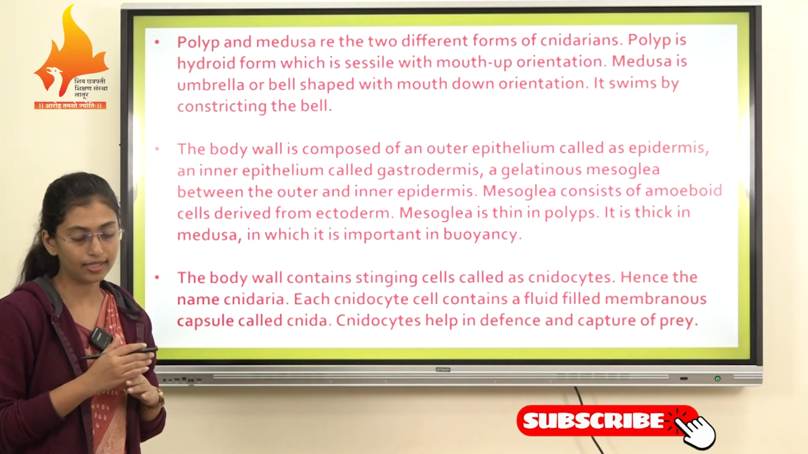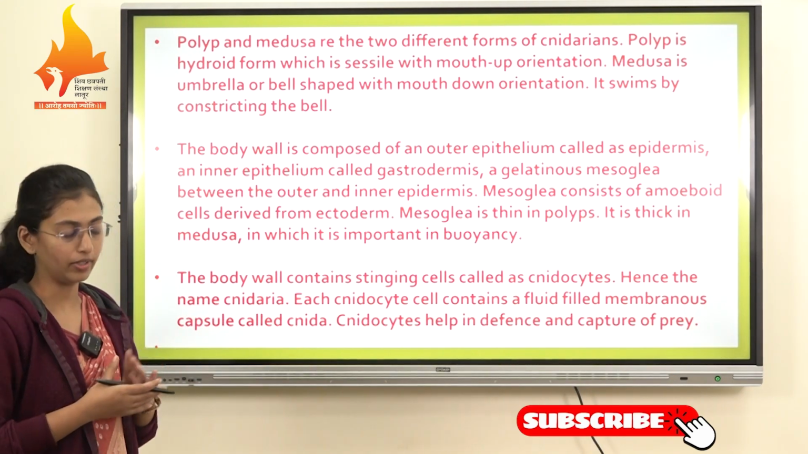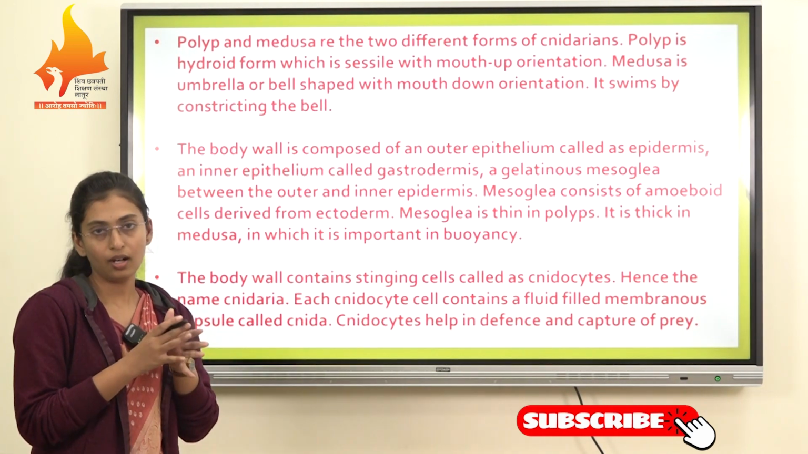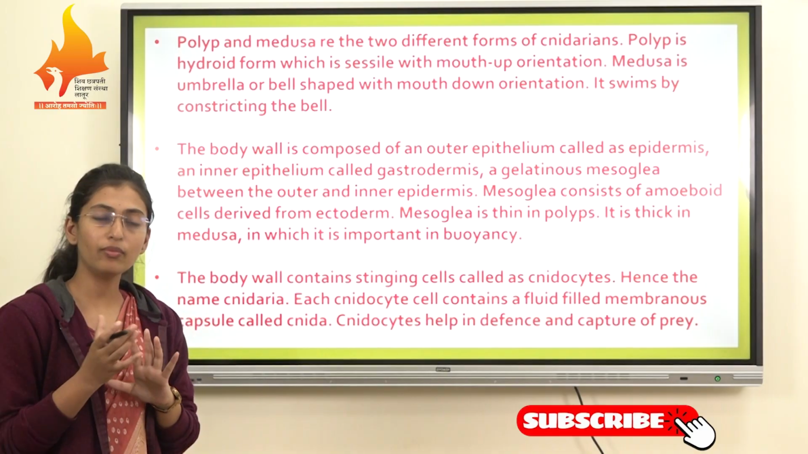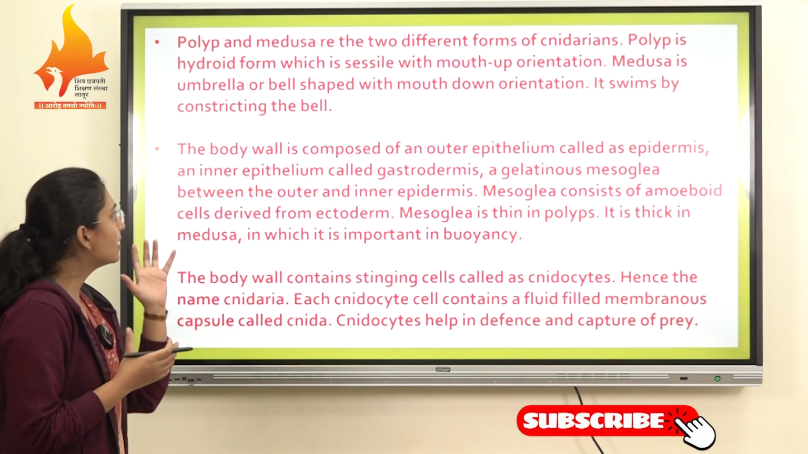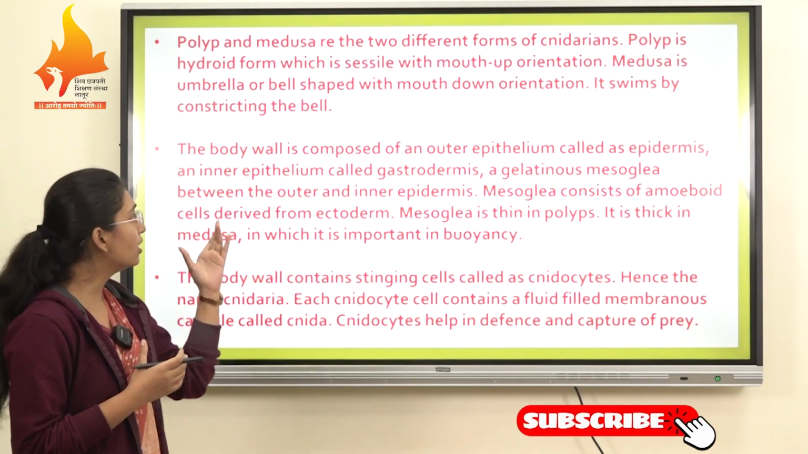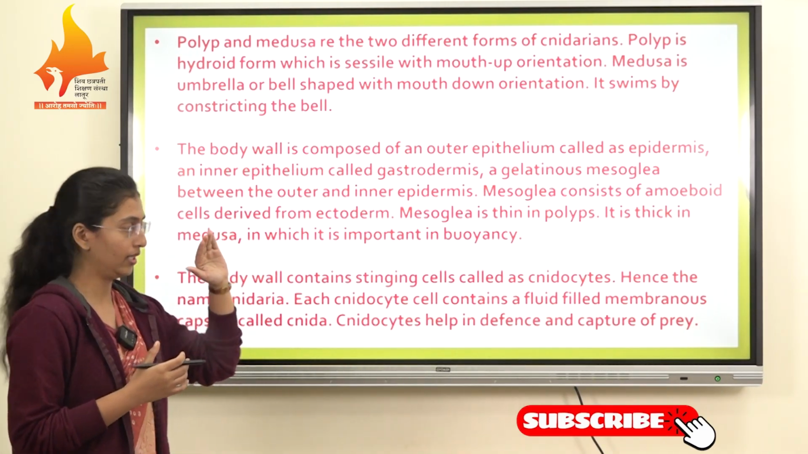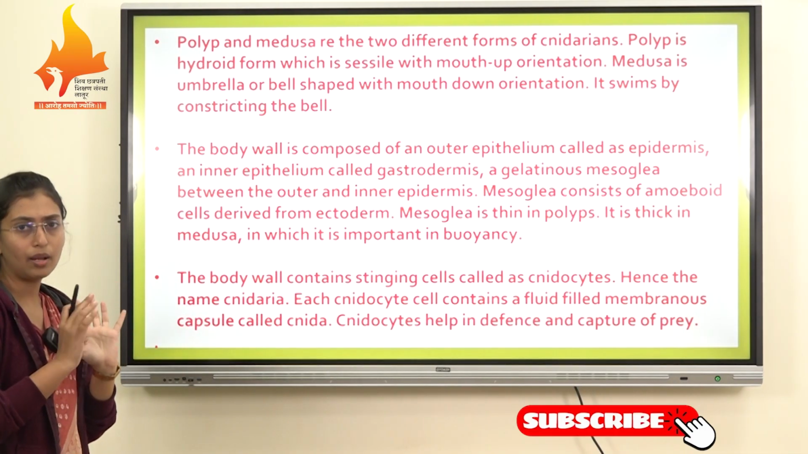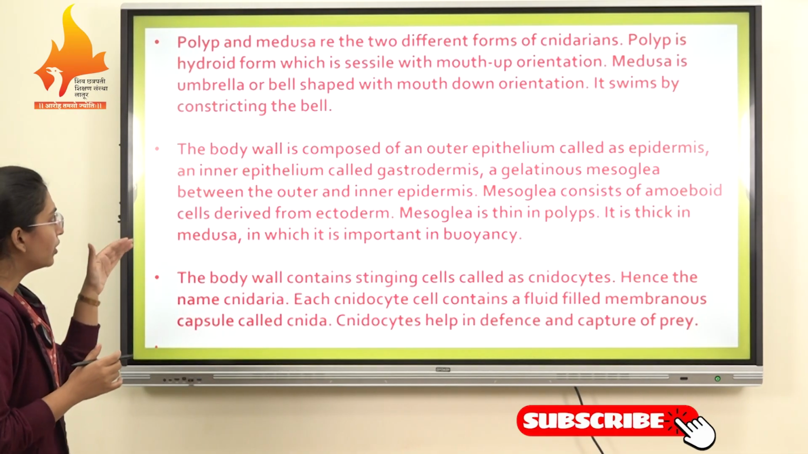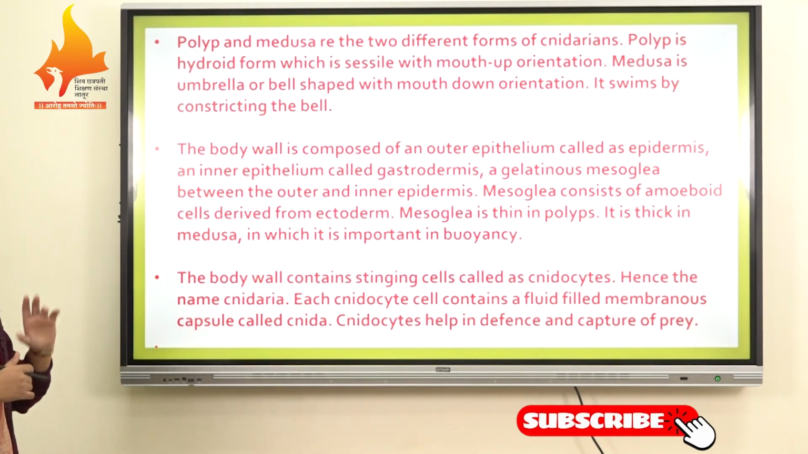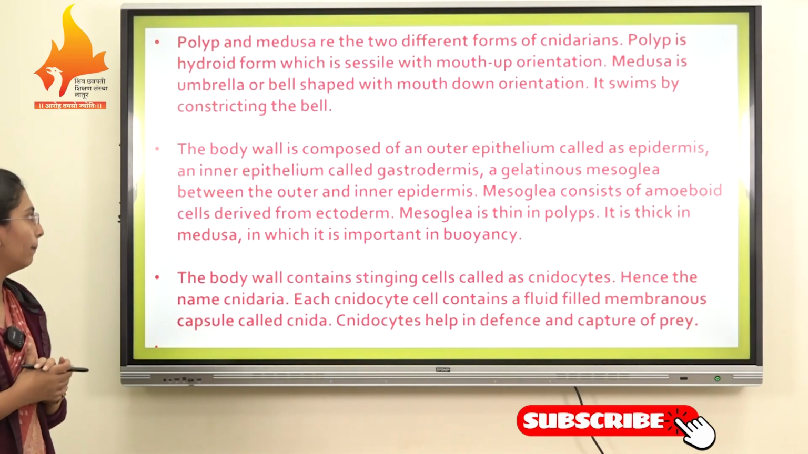In the Cnidaria, there are two forms present: the polyp form and the medusa form. The polyp form is a non-motile form and the medusa form is a motile form. The polyp form is sessile in nature with the mouth oriented upward. The medusa form is bell shaped or umbrella shaped, with the mouth in downward orientation, and it swims by contracting the bell.